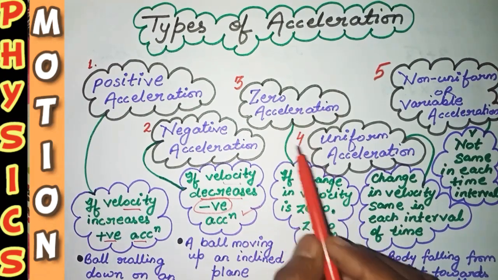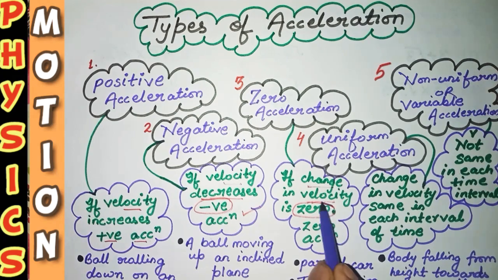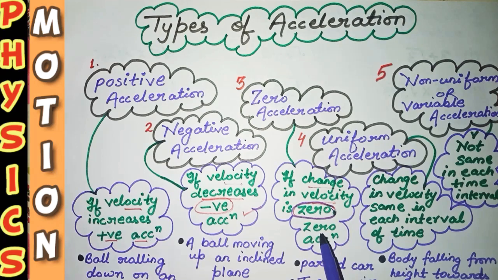Now come for zero acceleration. The change in velocity would be zero. For zero acceleration, when the initial velocity is subtracted from final velocity, or you can say that when the difference between the first and final velocity is equal to zero, the acceleration in that case would be zero acceleration.